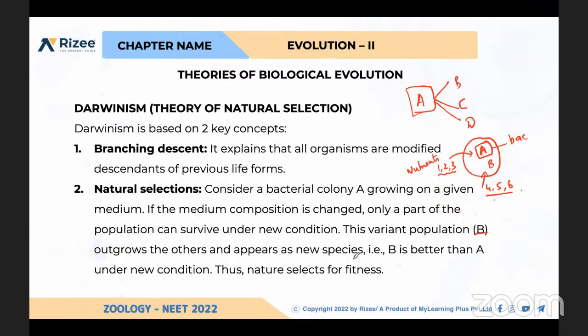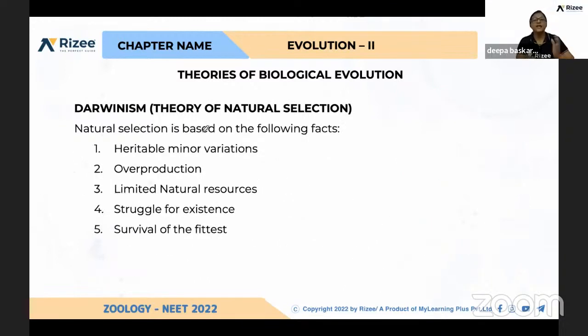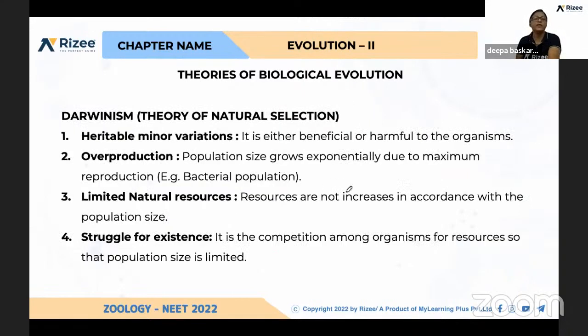Yes, ma'am. Okay, see here again, this natural selection theory of Darwin is explained with 5 facts. So what are the facts which are supporting this Darwin theory? Heritable minor variations. See, heritable minor variations are always happening in organisms. Heritable means that they will be transferred from one generation to another. So very small minor variations are heritable, and they may be either beneficial or harmful for the organism.